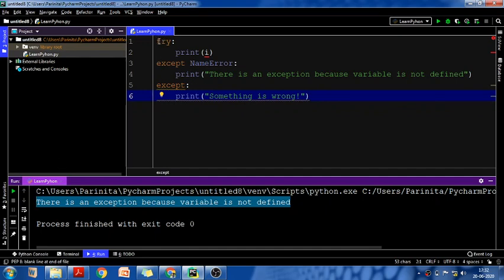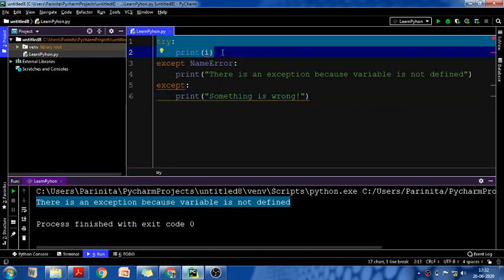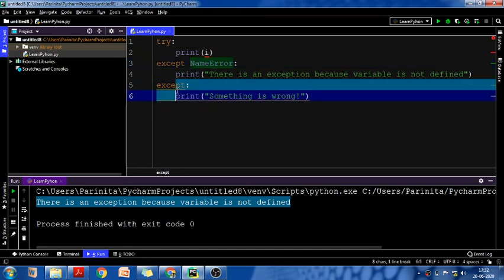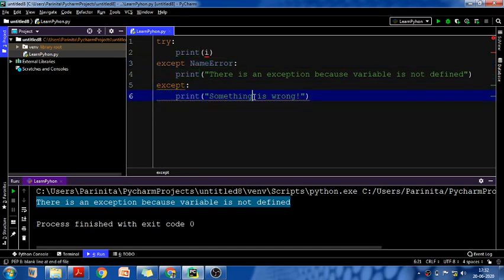First of all, this try block will try to execute. Now if there is any error in this try block, it will find out which type of error is there. Here we have mentioned NameError. So in case the error inside this try block is of the type NameError, then this except block will be executed, and if the type of the error is anything other than this particular error, then this general except block will be executed. So this will be printed: print something is wrong.